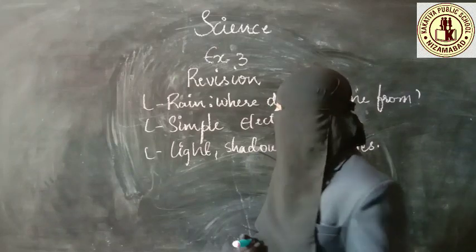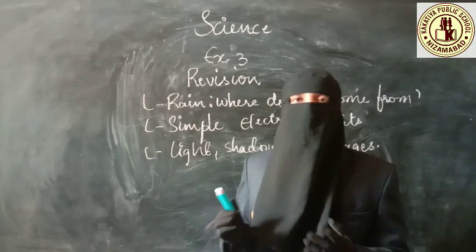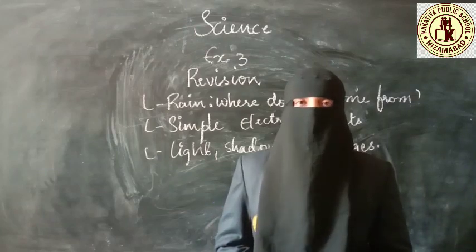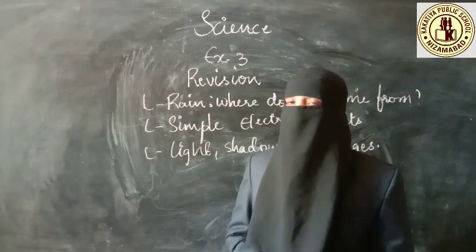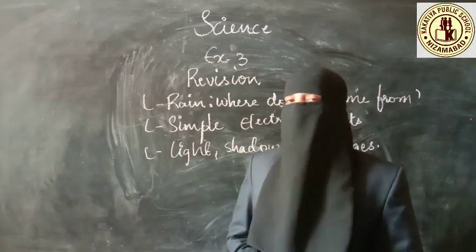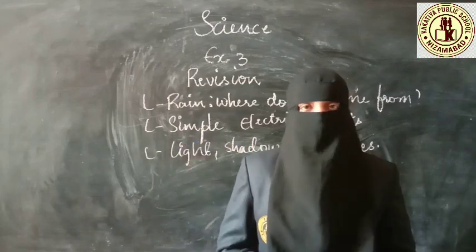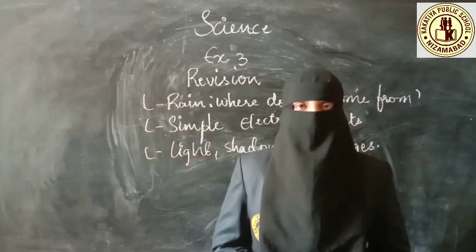Then you have learned who invented the first bulb. Remember that the filament of the bulb gives out light. In an electric bulb, the filament will be giving out the light, and the filament is made up of tungsten. First, they used other substances. Go through the video, you may understand that.